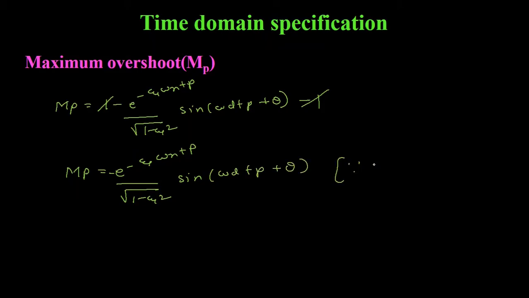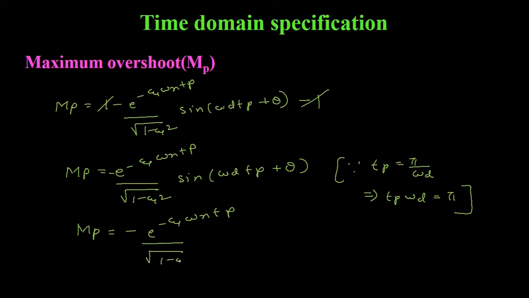We have derived the expression for Tp, which is equal to pi upon omega d. From this equation, Tp into omega d will be equal to pi. Now we will keep Tp omega d is equal to pi in this equation. We'll get MP is equal to minus of e to the power minus zeta omega n Tp divided by under root 1 minus zeta square into sine of pi plus theta.